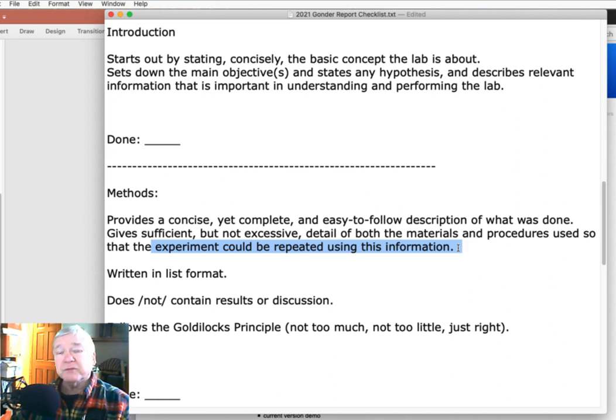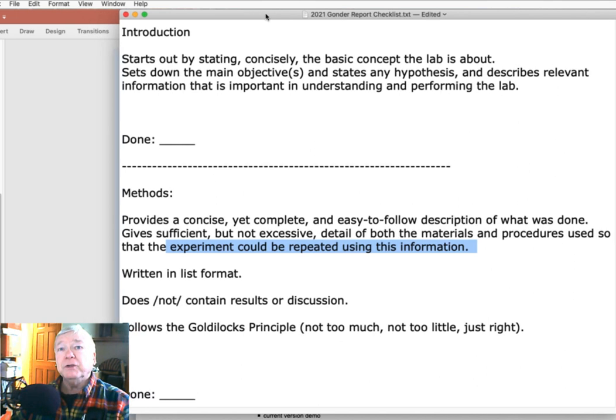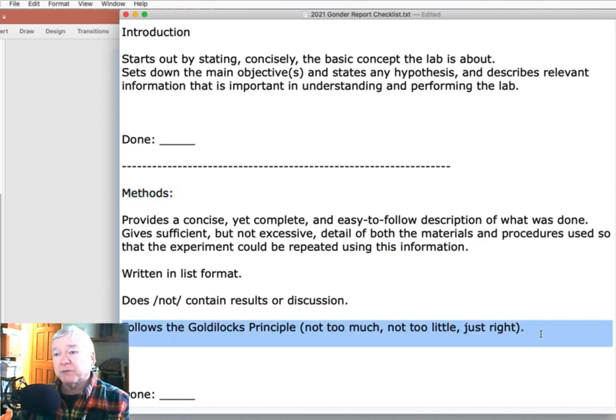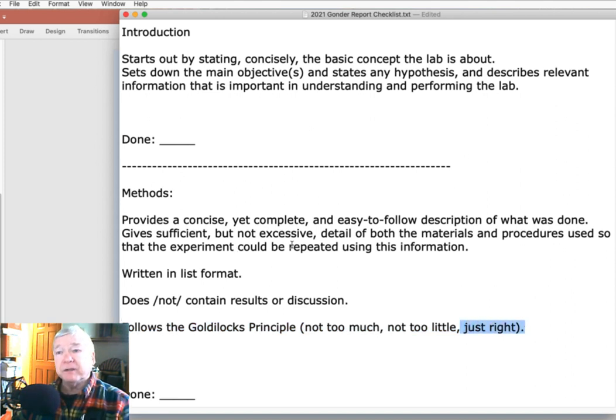This is a principle of science that if I find something out, in order for it to be validated, you need to be able to repeat that work and get the same result. So while we might not be trying to repeat your particular experiment in this lab, it's a principle of scientific reporting that your methods section should be, again, following the Goldilocks principle, not too much, not too little, just right. Just the right amount that gives us the detail necessary about your methods and your procedures so that we could repeat that experiment if we wanted to.